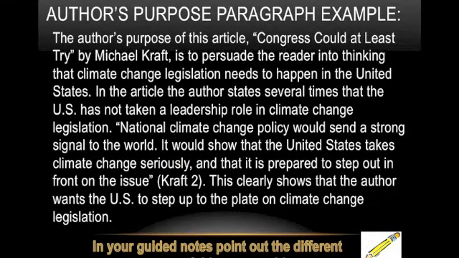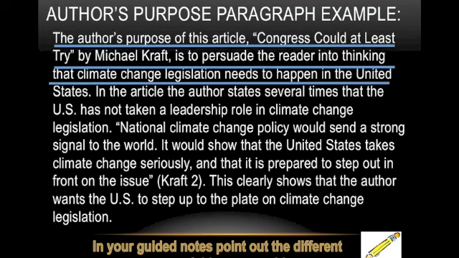Now, I've written an example paragraph on author's purpose here, and I wanted to go through and point out some of the different parts of the paragraph. I think if you're going for an A on this proficiency, you're likely going to have to do two good-sized paragraphs similar to what you see here. So, the author's purpose of this article, Congress Could At Least Try, by Michael Kraft, is to persuade the reader into thinking that climate change legislation needs to happen in the United States. So these sentences here are basically your topic sentence, telling the reader what it is you're talking about.